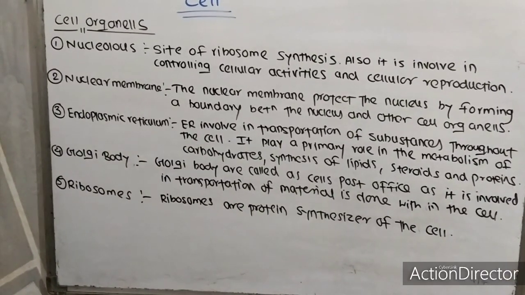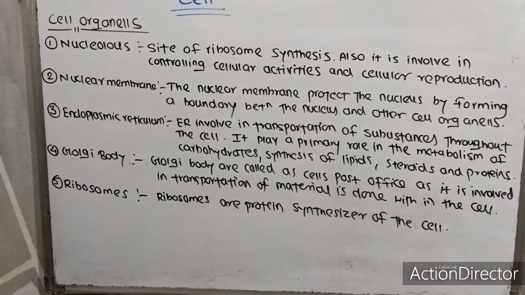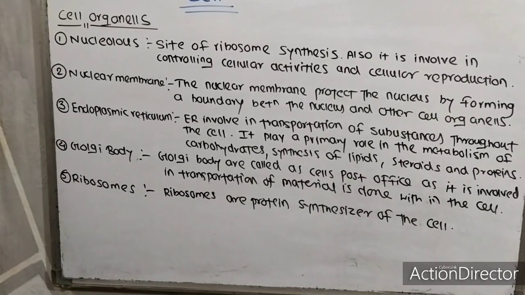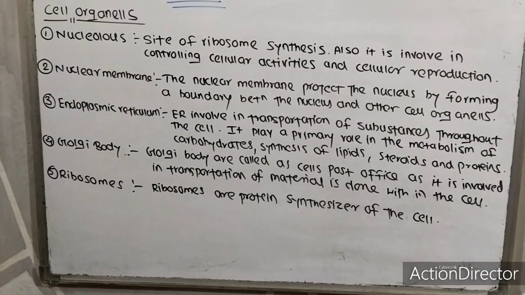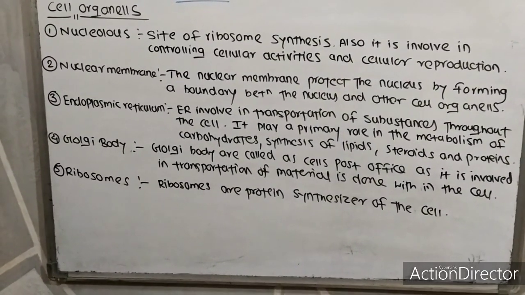As you know, the nucleus is the controlling center of the cell. The nucleus has its own nuclear membrane. The nuclear membrane protects the nucleus by forming a boundary between the nucleus and other cell organelles.